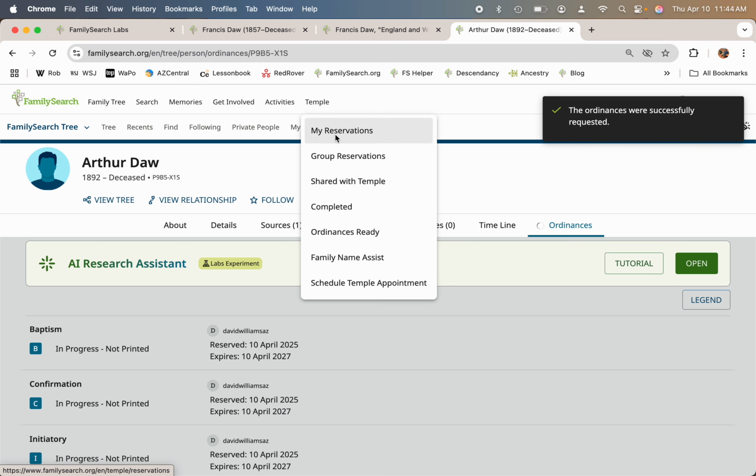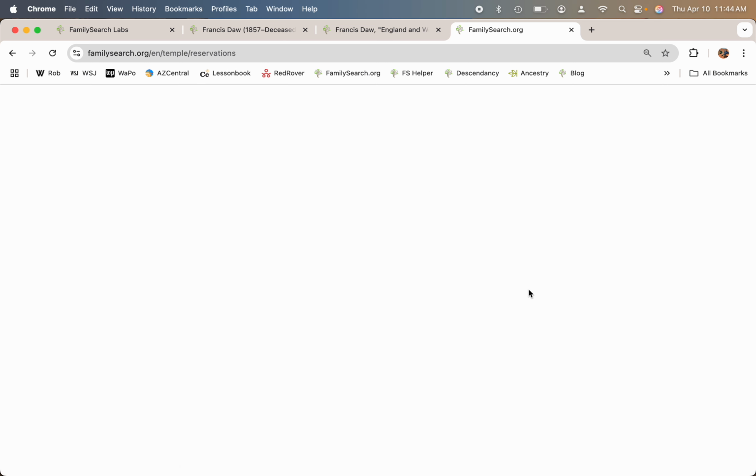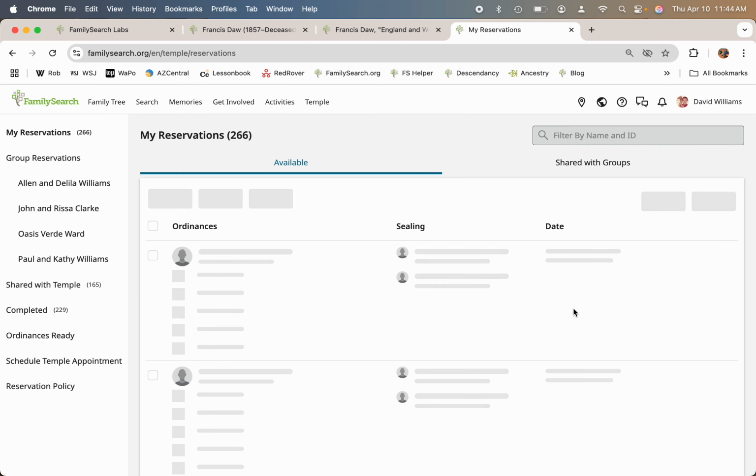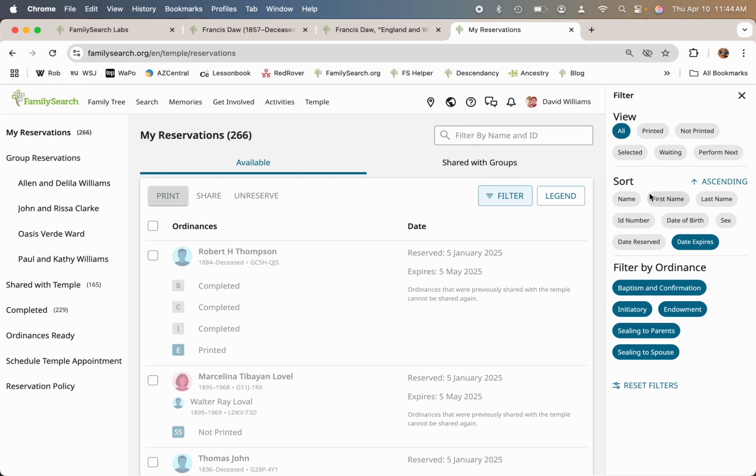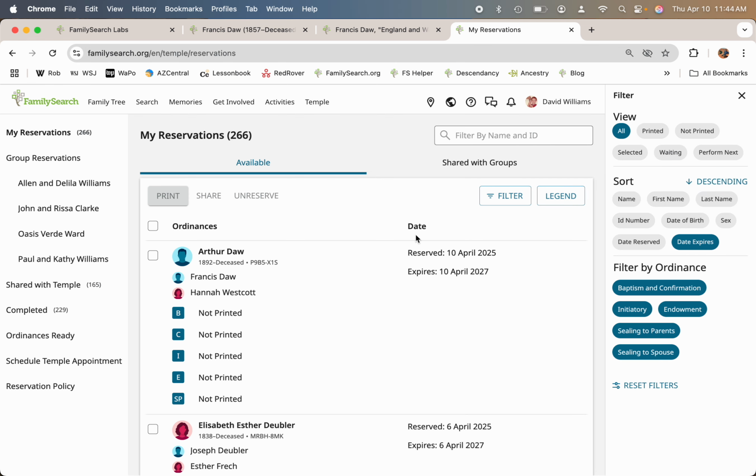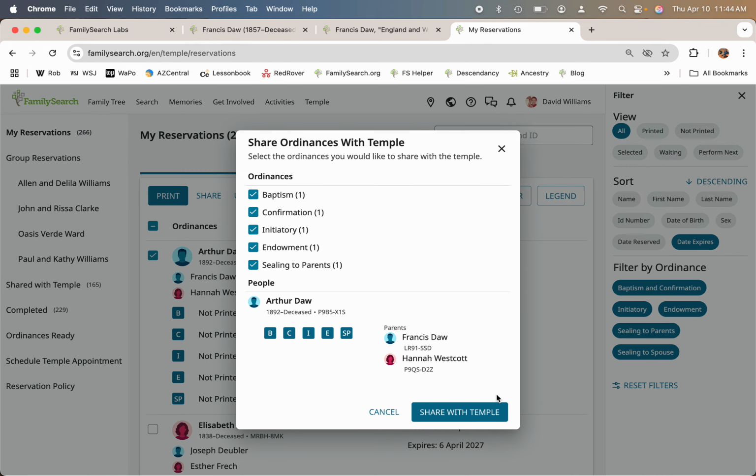Once we have that, you can go to My Reservations. You can go Filter, Descending. There's Arthur Daw. We're going to do that. We're going to go Share. Share with the temple. Share this individual name with the temple, and you can also print out the names. You click on that.